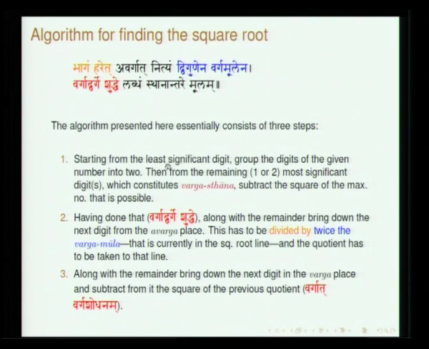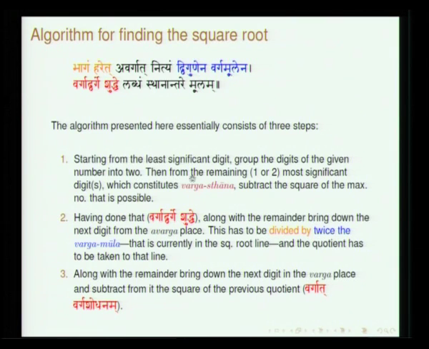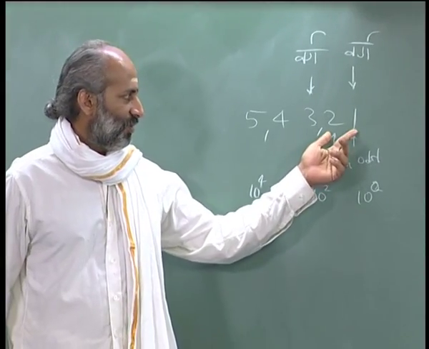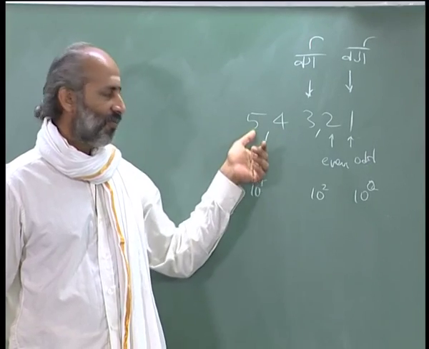What it states is starting from the least significant digit, group the digits of the number into 2. This is the first thing that needs to be done. From the least you just group them into 2. Then from the remaining part, the most significant digit, which constitutes the varga sthana, this is pretty evident: varga avarga gone, varga avarga, then this is the varga sthana.